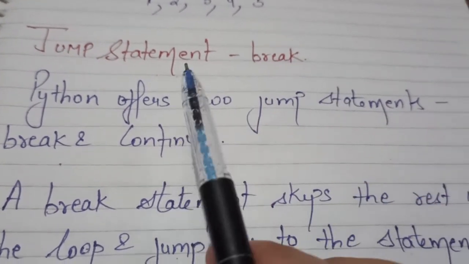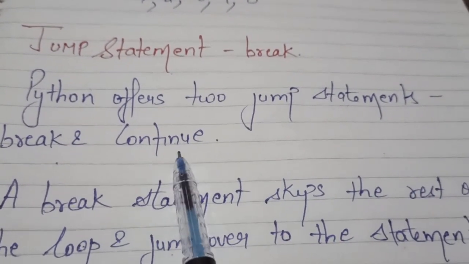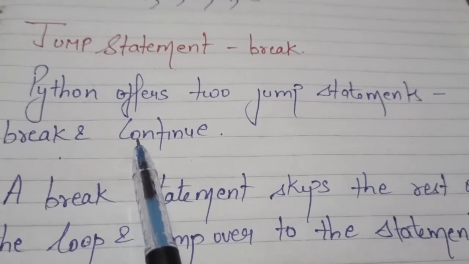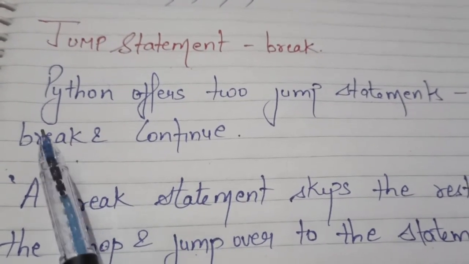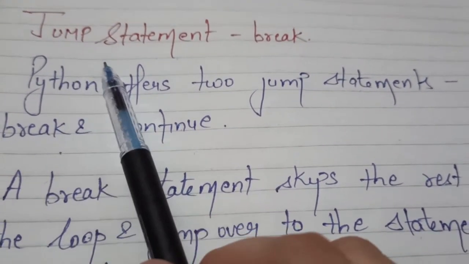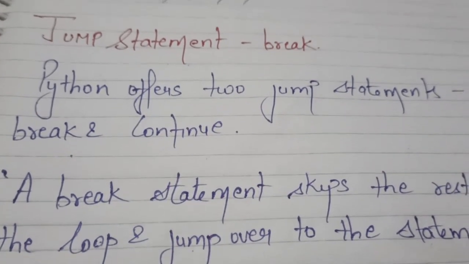Okay, in Python there are two jump statements. One is break and one is continue. So we're going to talk about each and every statement one by one. First, we're going to discuss the break statement. You all know the meaning of jump. Jump means something you are going to skip.